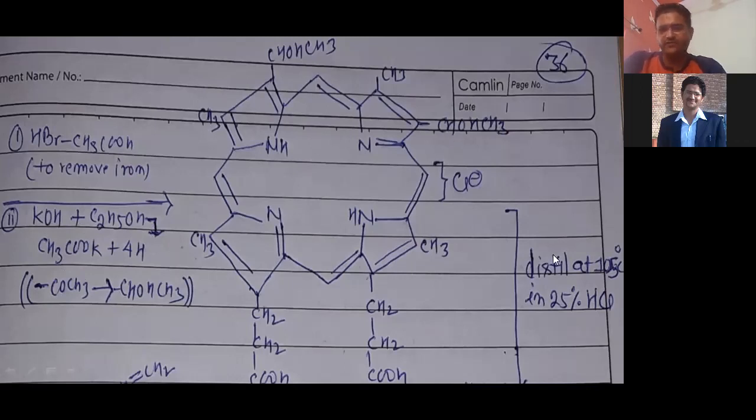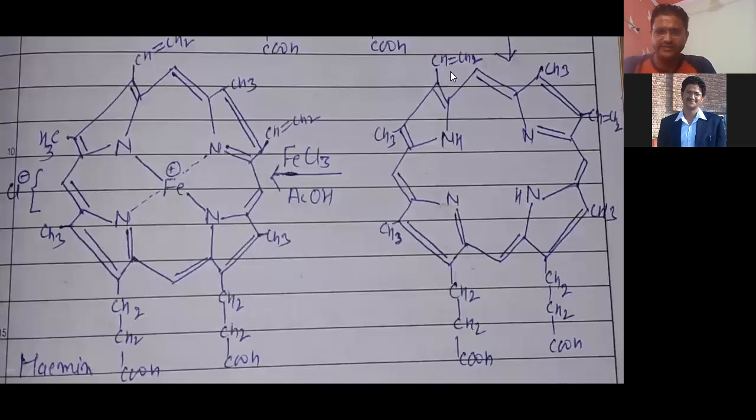Right? Now after that, if we distill at 105 degrees Celsius in 25% HCl, then this secondary alcohol converts into a vinyl group. You can see now they convert into vinyl, right? This is vinyl, propanoic acid, and 4 methyl groups.